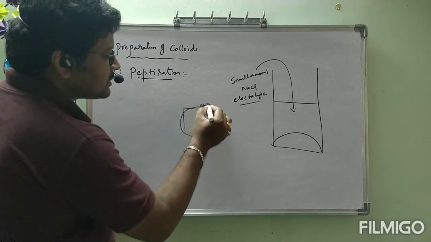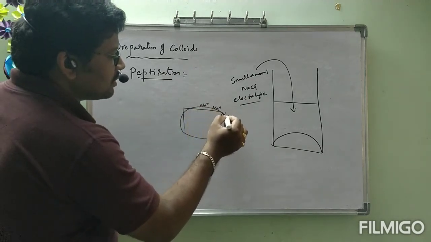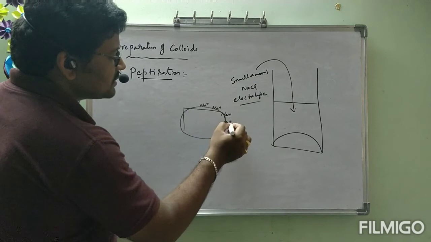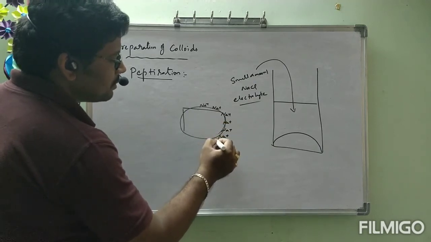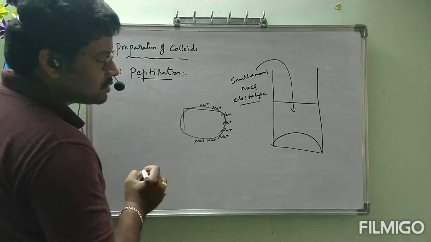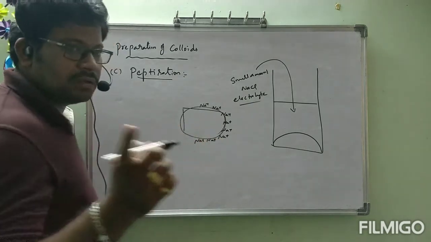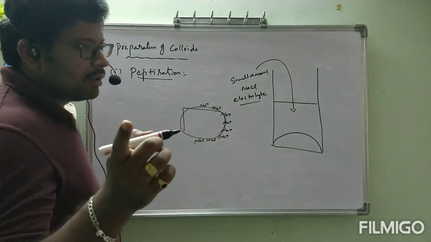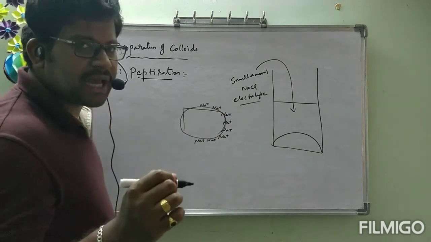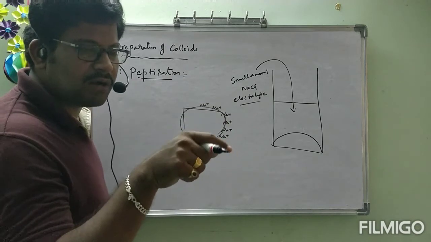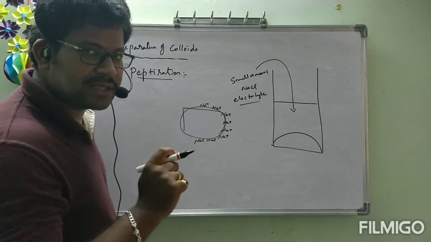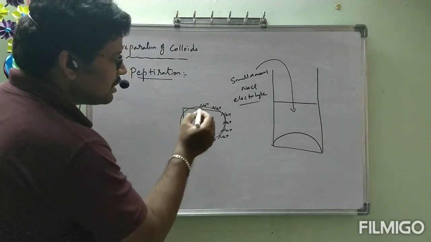Na+ ions are first adsorbed onto the surface like this. Slowly, what they will do? We have seen the cleansing action of soap. First they settle on the dirt. After that, the dirt is made into small particles. Correct or not? Like that here also.